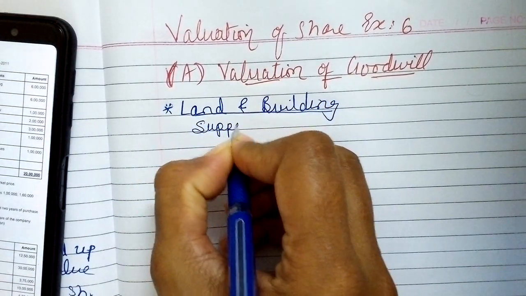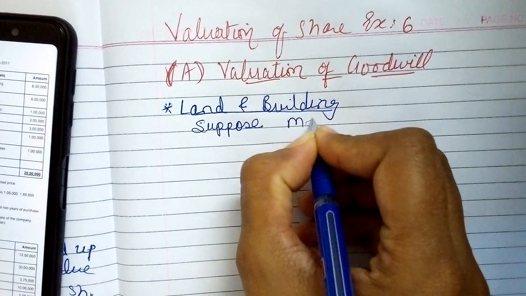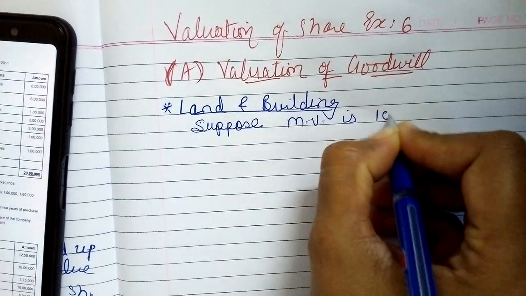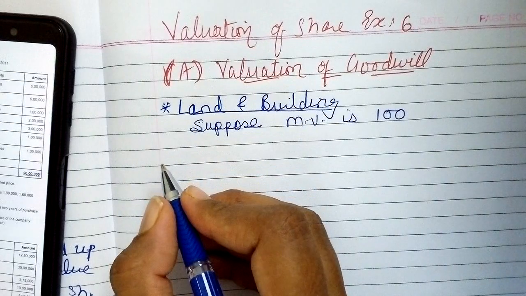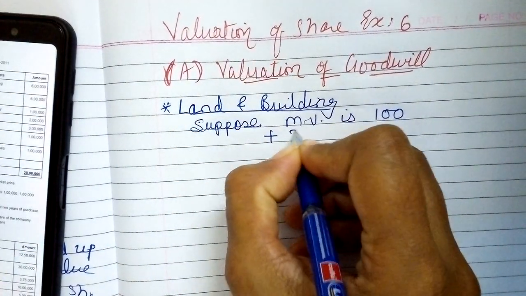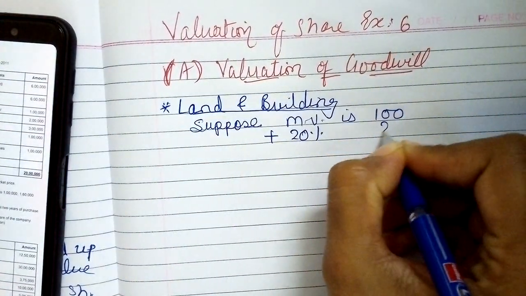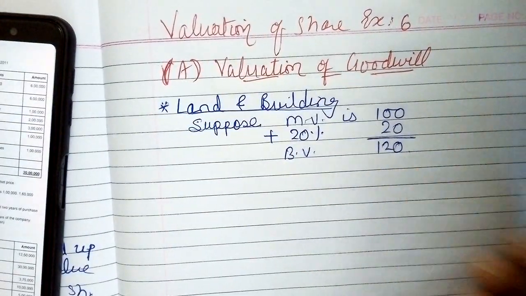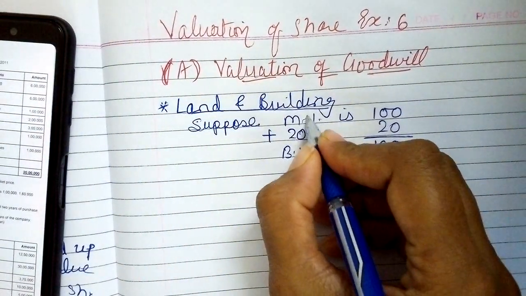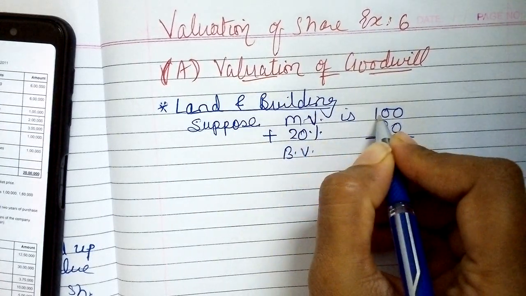So suppose market value is 100. What is said here? Book value is 20% more than market price. So by adding 20% to your market value, we get our book value of 120. As the market value is not given, we have assumed it to be 100.